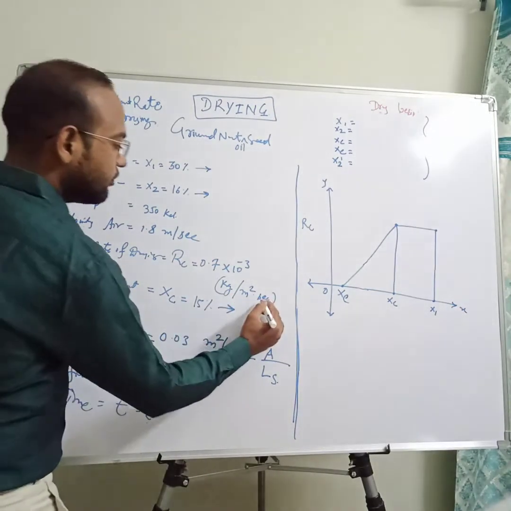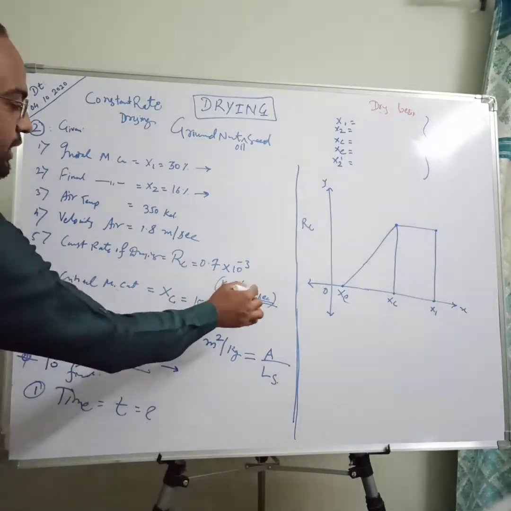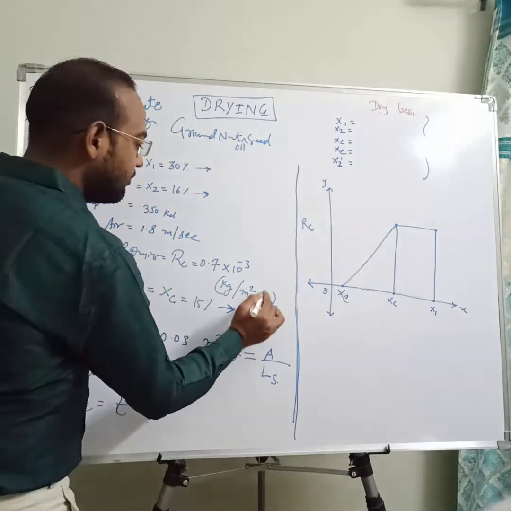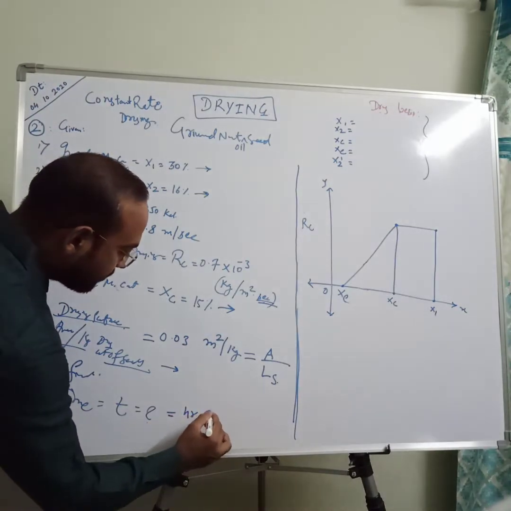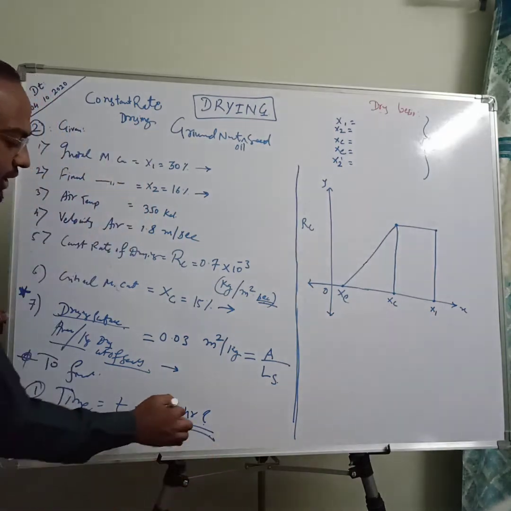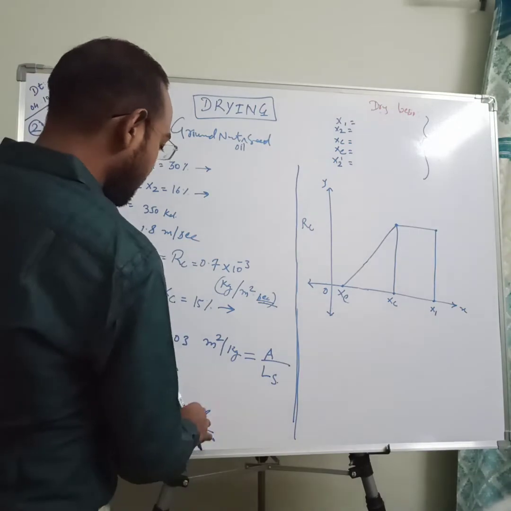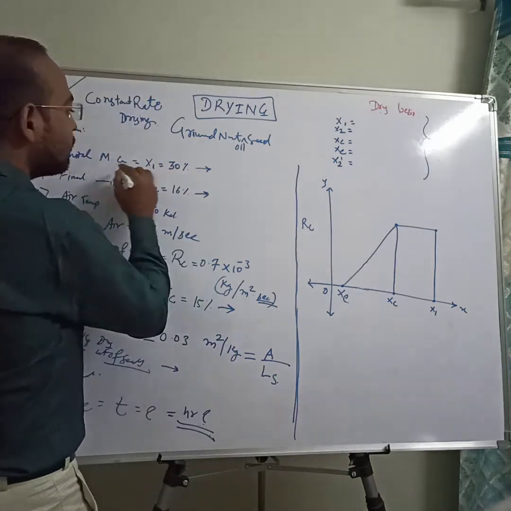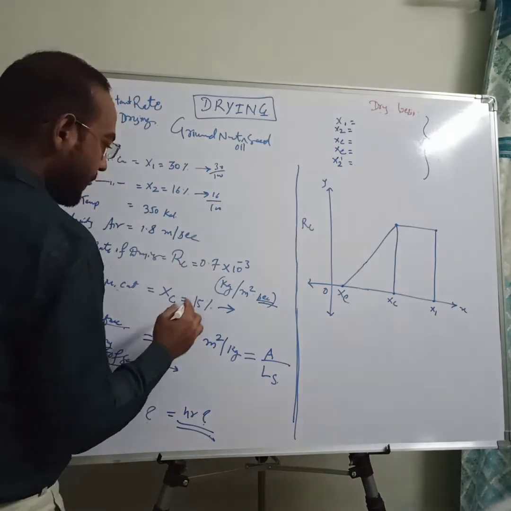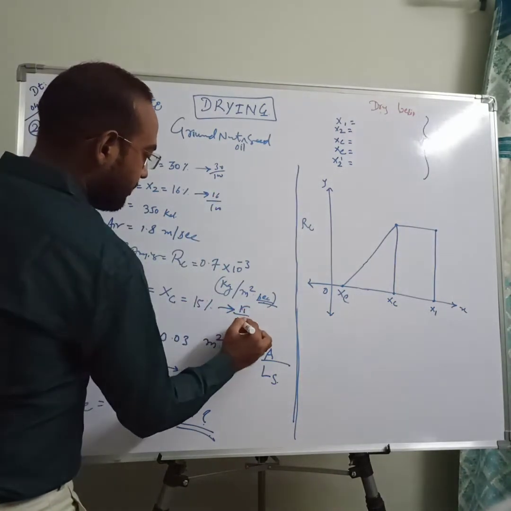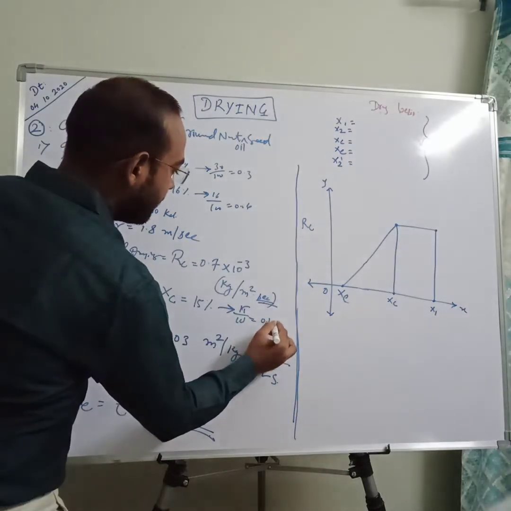Calculating time in terms of second, because the rate of drying is given in kg per meter square second, so initially we convert them into hour to calculate our final time in hour. We will do it later also, but instead of confusing, we will convert them on the initial basis. So first of all, convert them into fractions, that is 30 by 100, 16 by 100 and 15 by 100. So it is 0.3, 0.16 and 0.15.